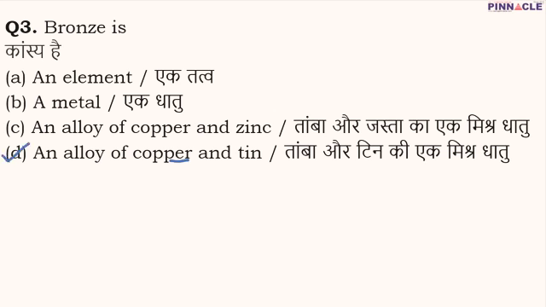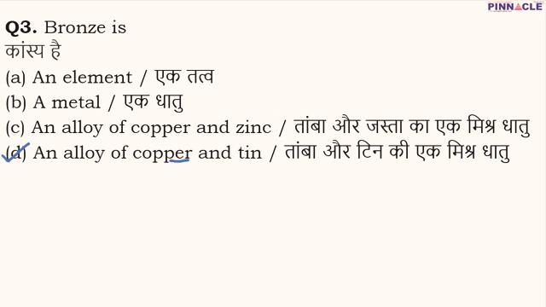Now let's talk about alloy. What is alloy? Alloy, basically, is a homogeneous mixture. Homogeneous mixture means throughout it has the same composition, and in alloy we can have a mixture of 2 or more chemical elements, but at least one element should be a metal. Generally you will find that it is a homogeneous mixture of metals. And in alloy, the properties are quite different from the metals from which it is made up. And bronze is a type of alloy, an alloy of copper and tin.